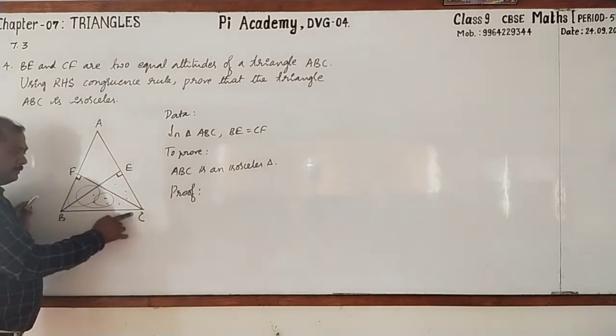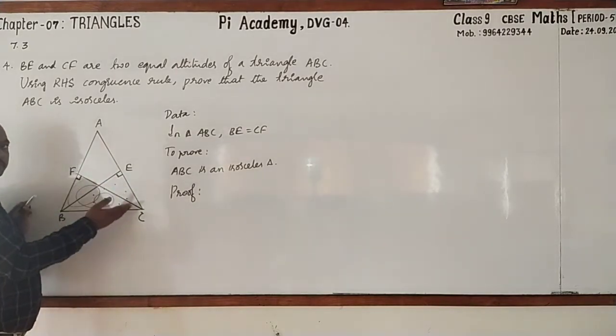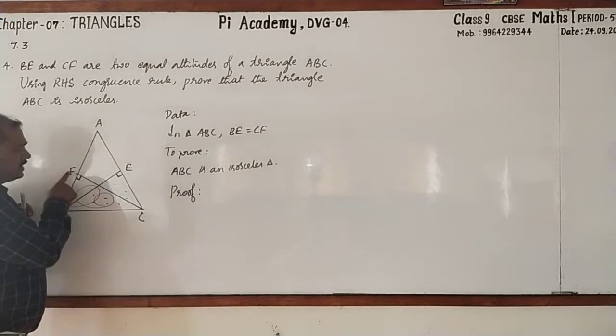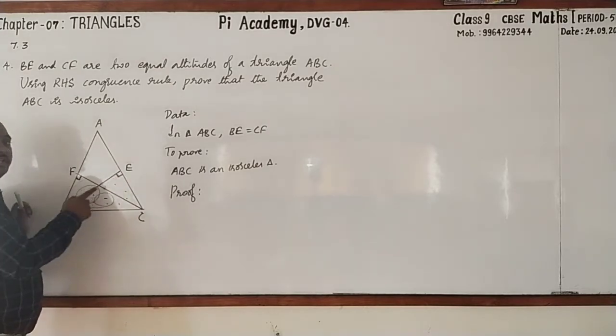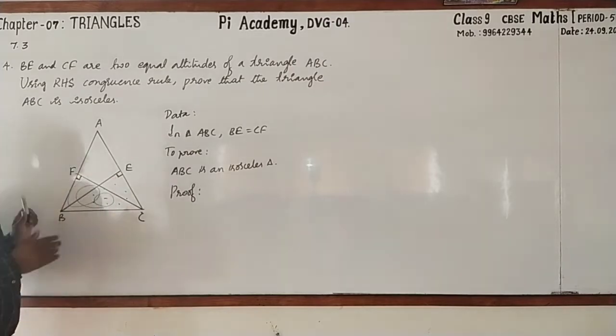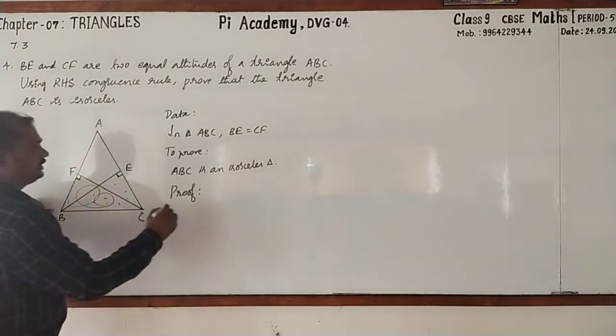Next, BC is hypotenuse for both the triangles and is also a common side. Then they are given CF and BE as equal. So right angle, hypotenuse and side. Followed, yes, go for writing.